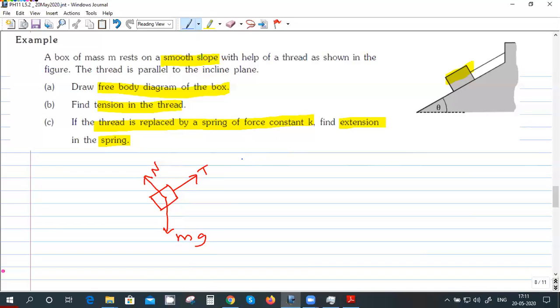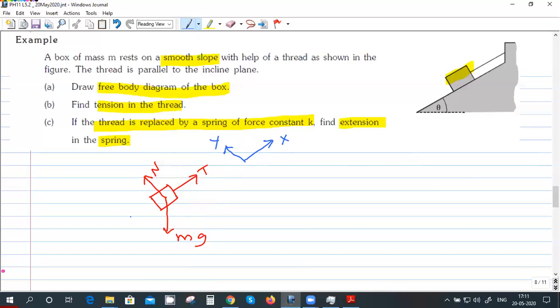Sir, parallel to the plane. Yeah. That will be convenient because if you take this as x and y, then only one force has to be split into components, because T is along the x-axis and N is along the y-axis. If you take the other way, mg will be along the y-axis and N and T both have to be split into components. So this will be easier.